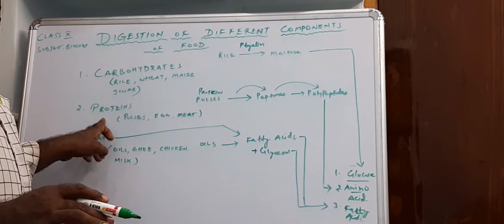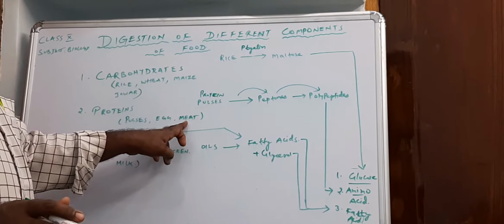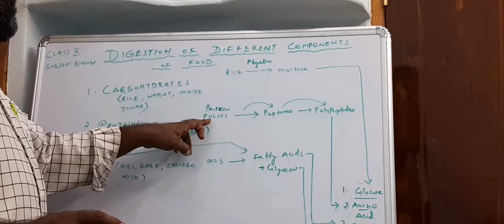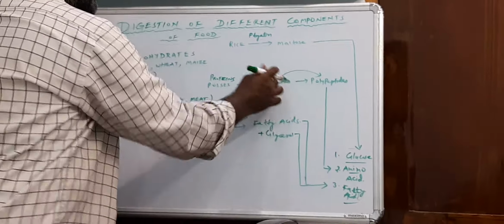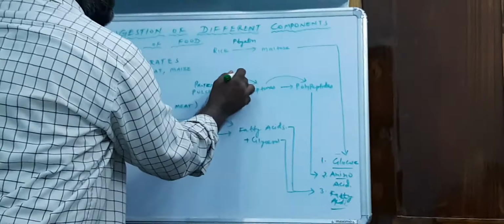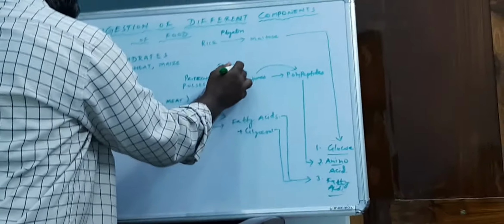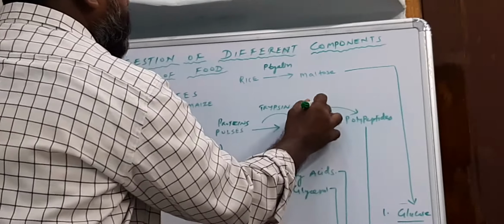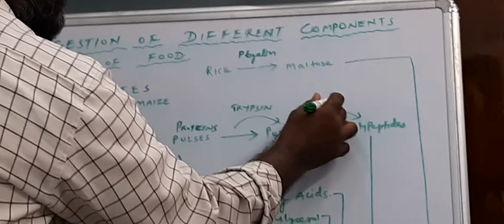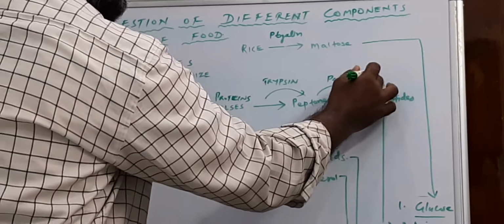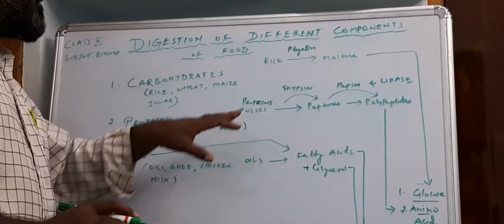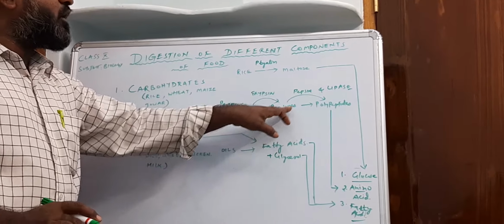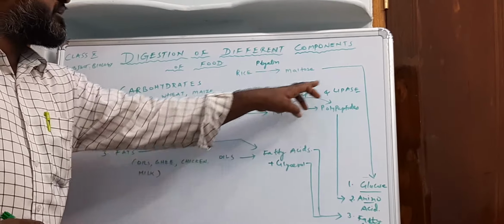Come to the proteins. Proteins are present in pulses, egg, meat, etc. Proteins are converted into peptones by pepsin enzyme. You learned these enzymes already in the previous video: trypsin, pepsin and lipase. These are from the stomach. In the stomach, proteins are converted into peptones and polypeptides.